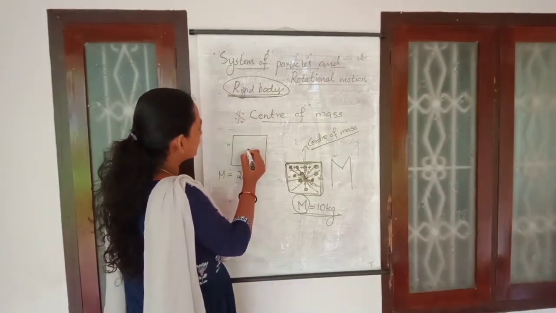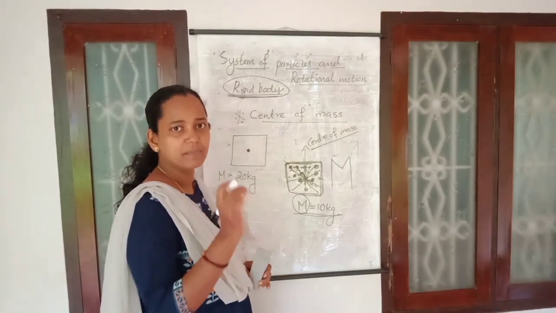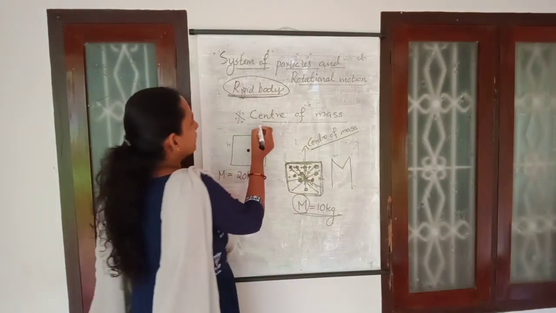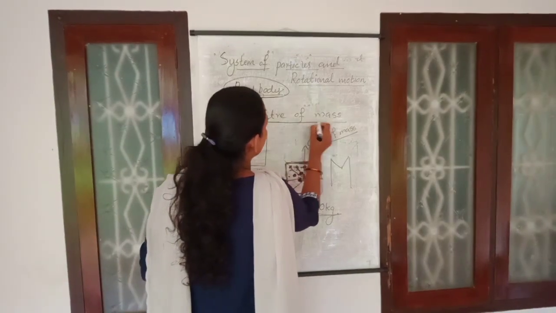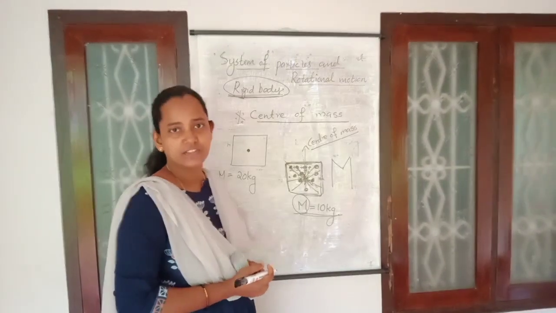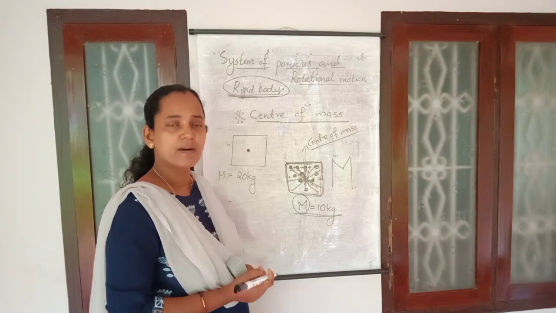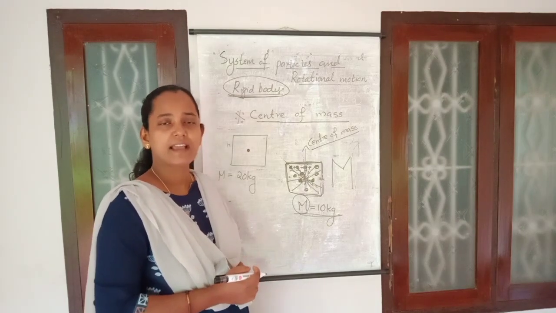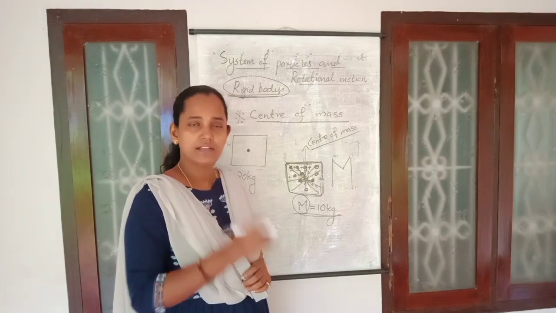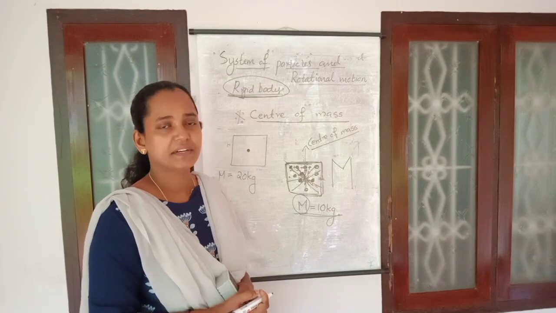In most cases that will be at the center of that body. If the body is symmetrical, it will be at the center of that body itself. And that point where the whole mass of the body is supposed to be concentrated is known as the center of mass of that body. Understood that concept? What is center of mass? It is the point inside the body where the whole mass of the body is supposed to be concentrated.